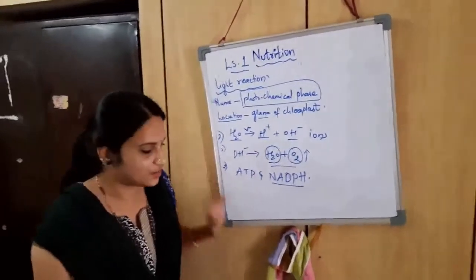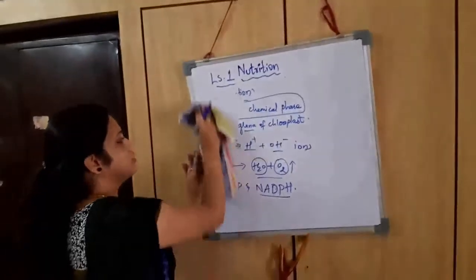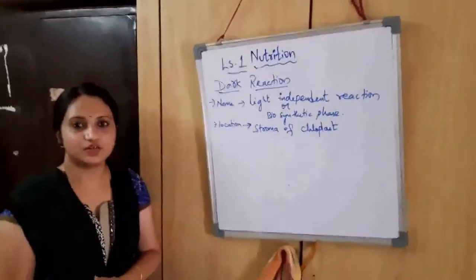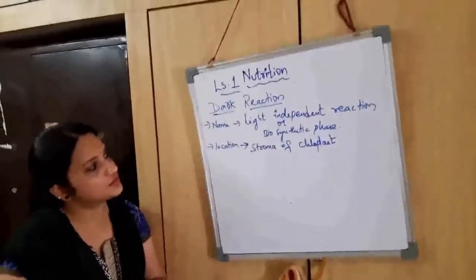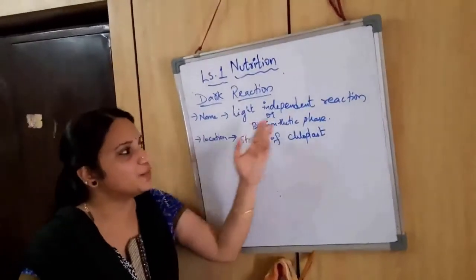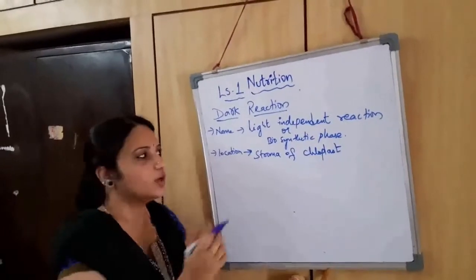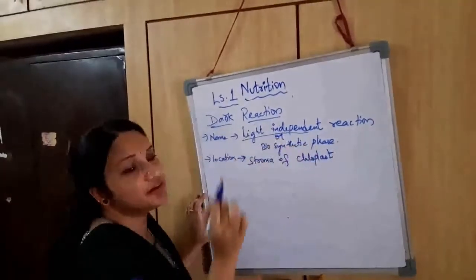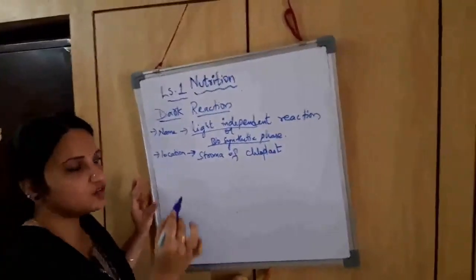The next step is dark reaction. Light reaction has been finished. Now I am just explaining what dark reaction is. So dark reaction, first of all, we can call it light independent reaction because it doesn't require the presence of light. It is also called the biosynthetic phase. Why is it called the biosynthetic phase?